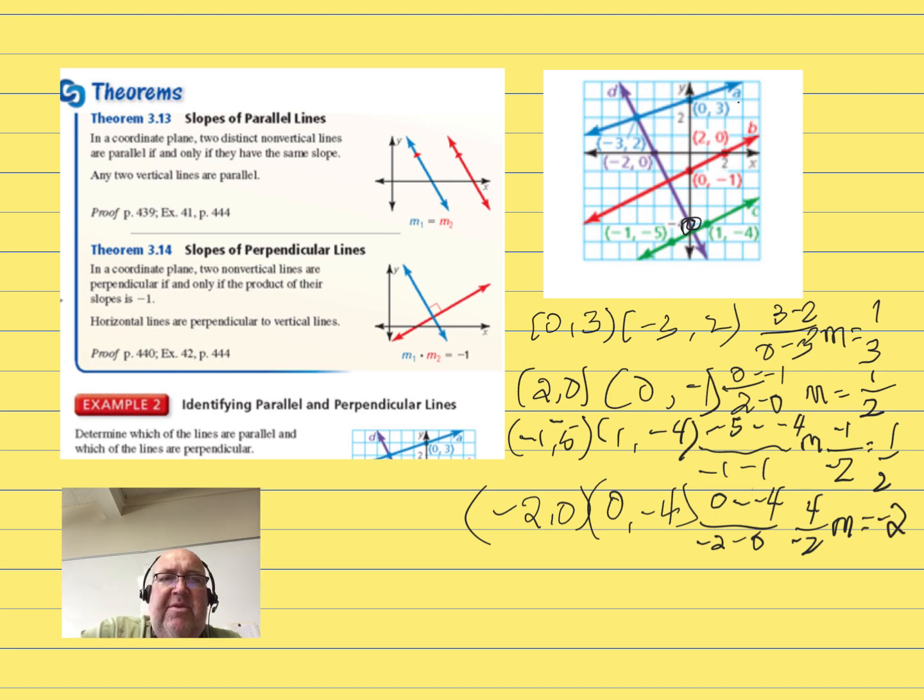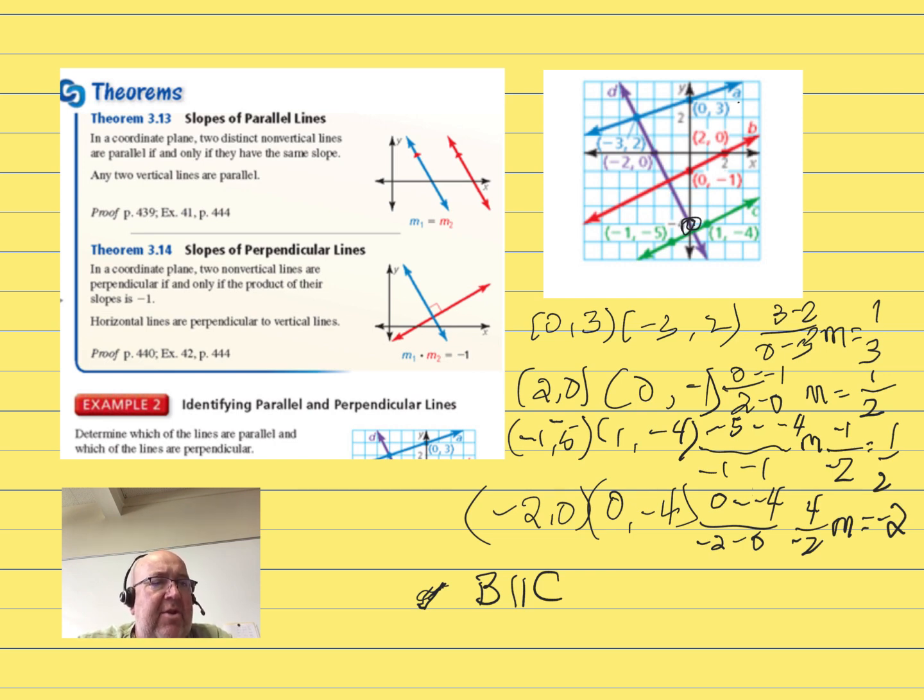Now determine which of the lines are parallel and which of the lines are perpendicular. From what we have, lines B and C have the same slope. So line B is parallel to C, and -2, if we multiply 1/2 by -2, we get -1 for an answer.